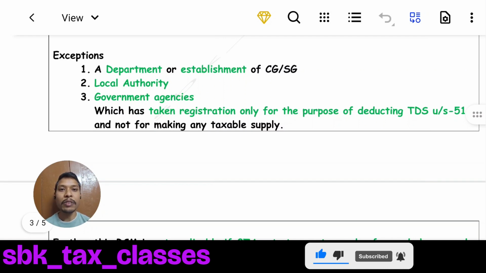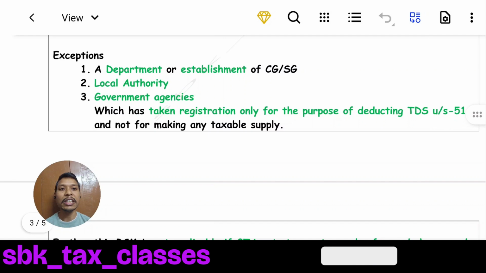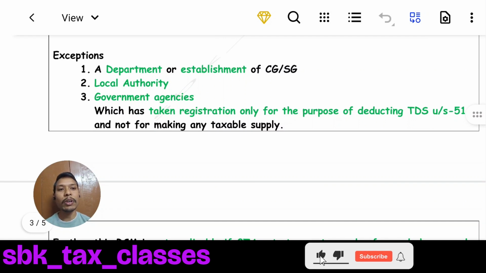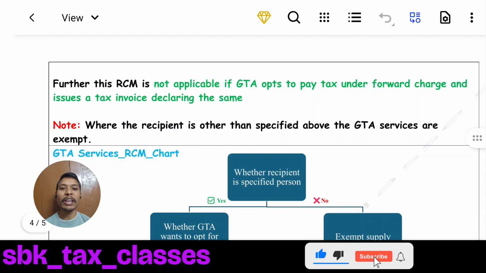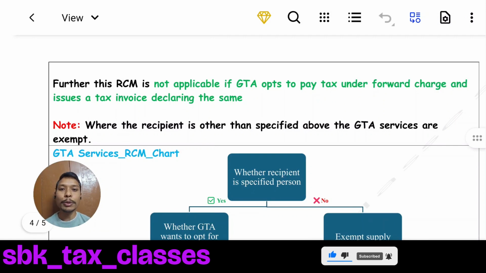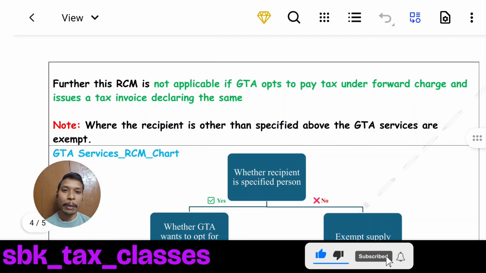That means if the recipient falls under any of these 3 categories and who has taken registration only for the purpose of deducting TDS under section 51, reverse charge mechanism will not be applicable. The second exception is the person who is providing GTA services has an option to pay taxes under forward charge. If he opts to pay taxes under forward charge and issues a tax invoice declaring the same, then reverse charge mechanism will not be applicable.